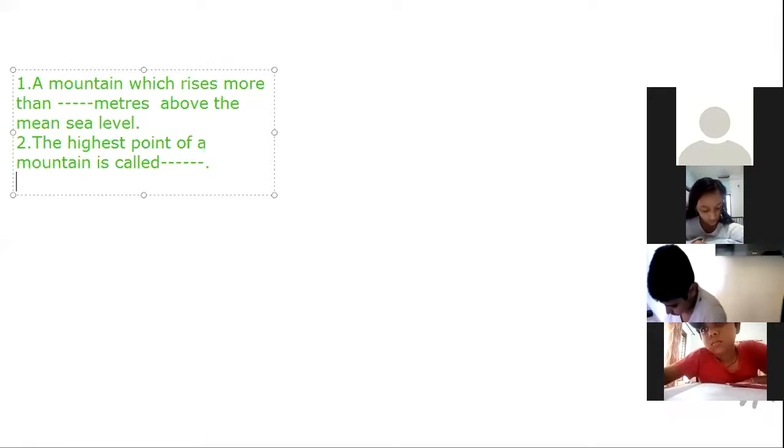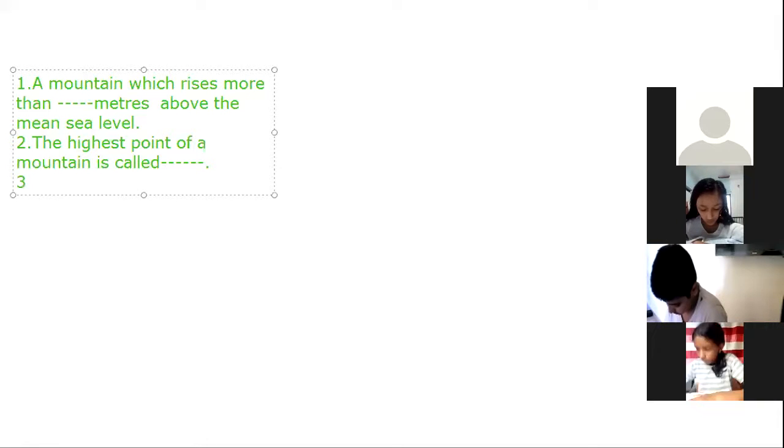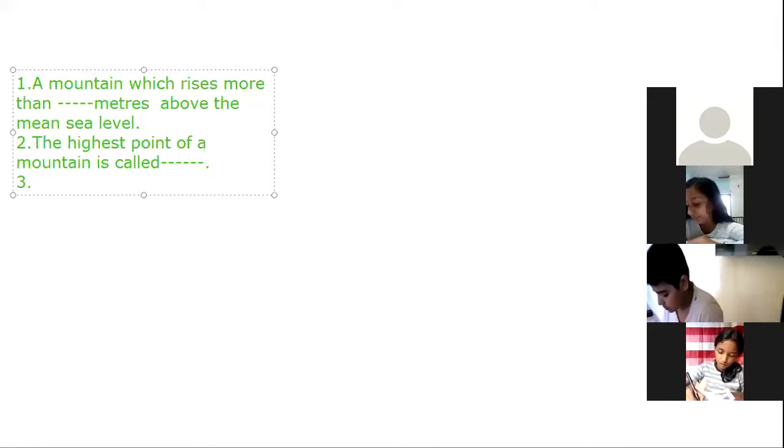Then third one: Dash is the highest peak in the world.